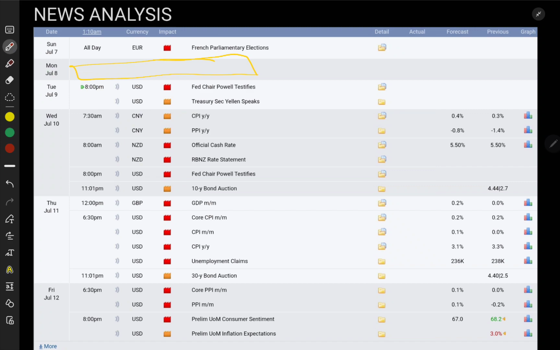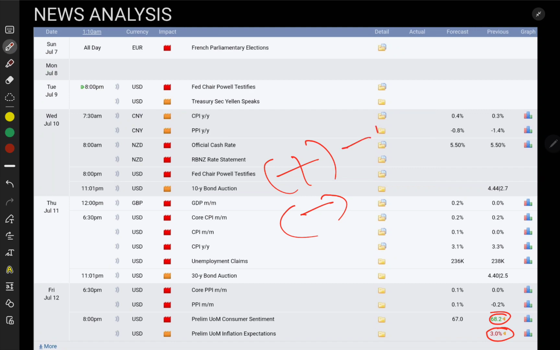And before that, we need to analyze the market movement, or we need to know what will happen if USD, United States dollar news comes positive, or what happens if USD news comes negative. That means for the positive news what we need to do, for the negative news what we need to do. So let's explain a basic thing. Suppose USD news comes with positive data, and in another scenario USD news comes with negative data.